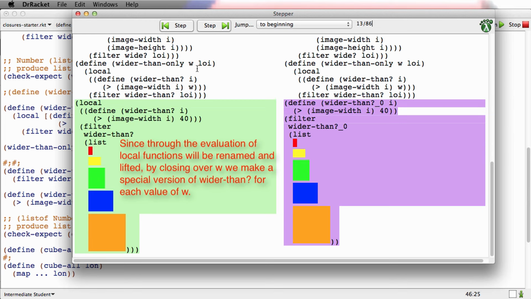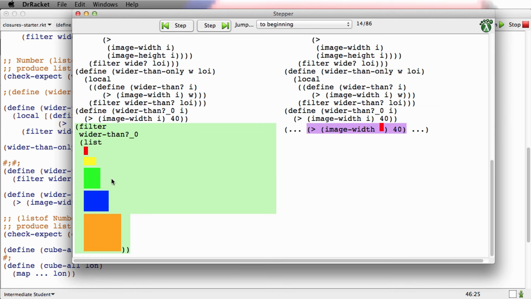Each time wider-than-only is called with a particular value for W, a new version of wider-than-$_something will be created that's a predicate for that particular value of W. And then the rest of it is just a call to filter operating on each particular image's width. I won't go into the details for that.